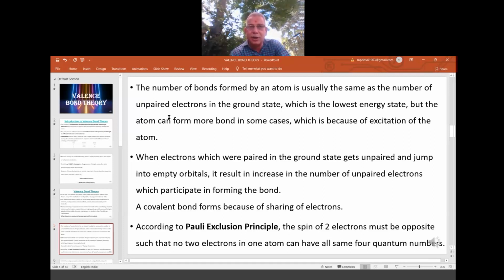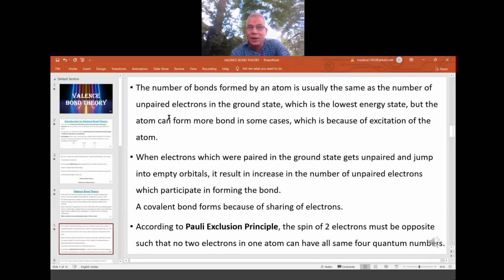In the ground state, what is the atomic number of chlorine? It is 17, so 2, 8, 7. How to write the 7? In the third shell it is 3s and 3p: in the s orbital 2 are there, and in the p orbital 5 are there. So in the p orbital, 5 is 2, 2, 1. That one unpaired is there, no? So the number of unpaired electrons in chlorine is 1. So it can go for only one bond formation, with either hydrogen or itself or with sodium. That means the number of bonds formed is equal to the number of unpaired electrons.